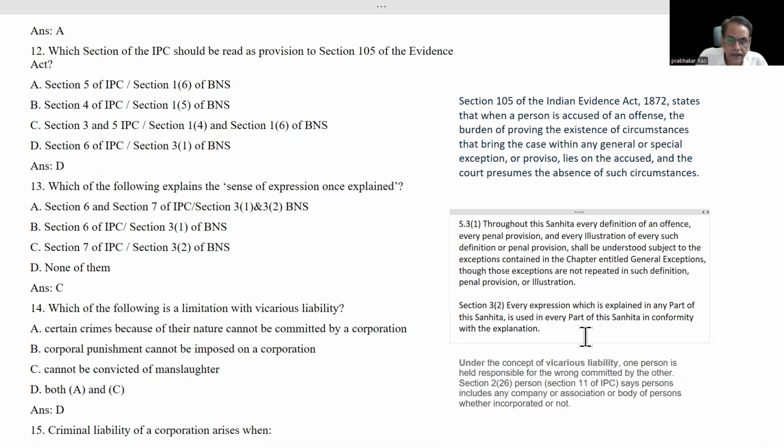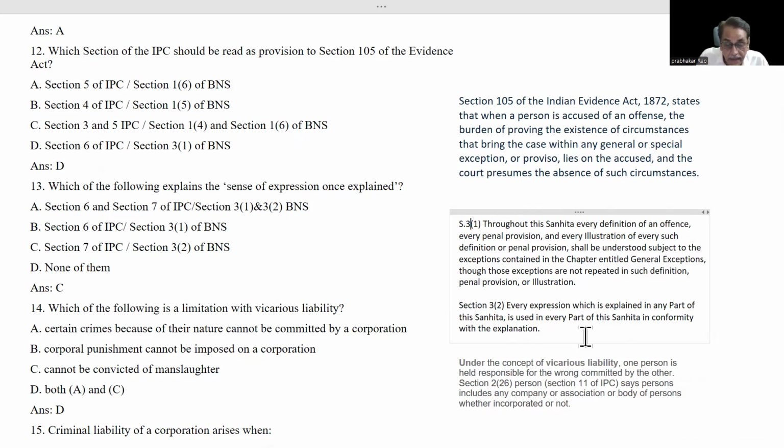For example, in any part of Samhita, the word provocation has been explained. But that has not been explained in definition clause. In a definition, we don't see anything about provocation. But that will be applicable in other parts also. It is used in every part of the Samhita in conformity with the explanation.